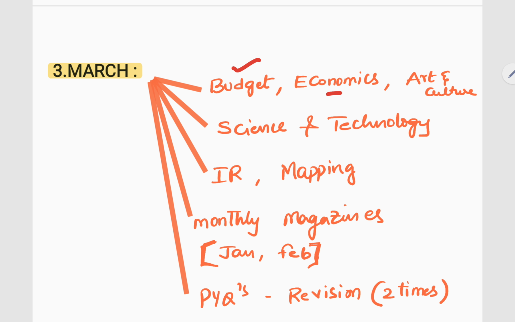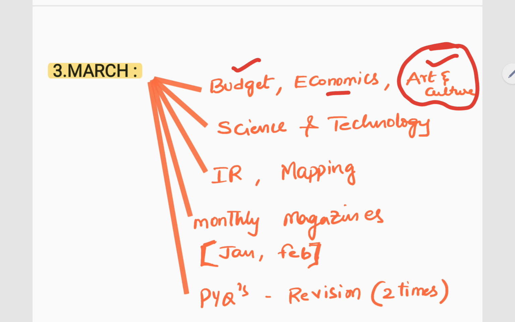Along with that, economics will be revisited again, and we'll complete art and culture. I'm reminding you, art and culture is gaining prominence these days. So allocate enough time. In my opinion, not just 1 week. You have to read art and culture every day in the month of March. You just revisit again and again, at least half an hour or 1 hour in a day.